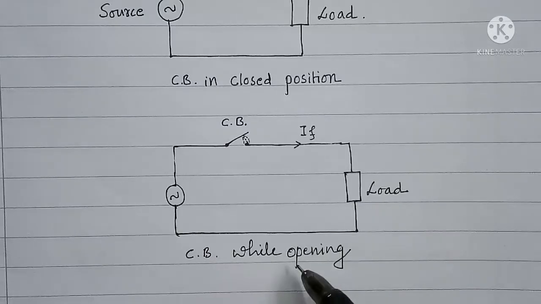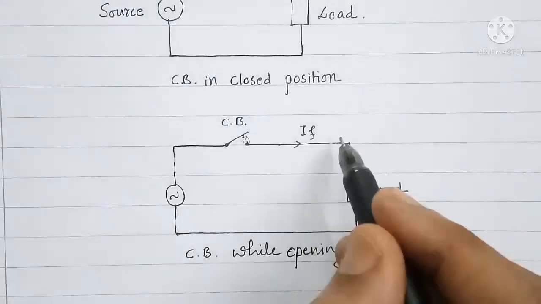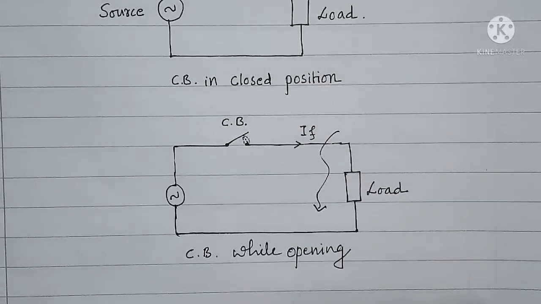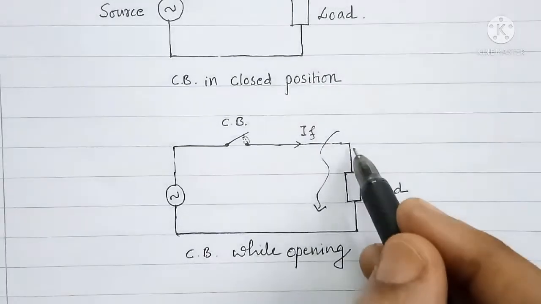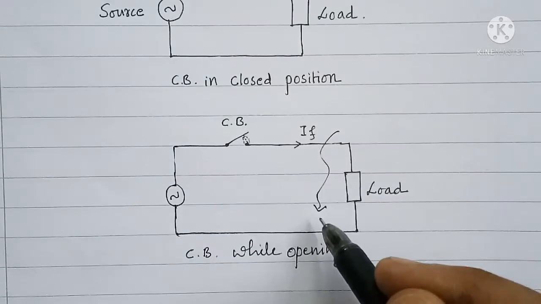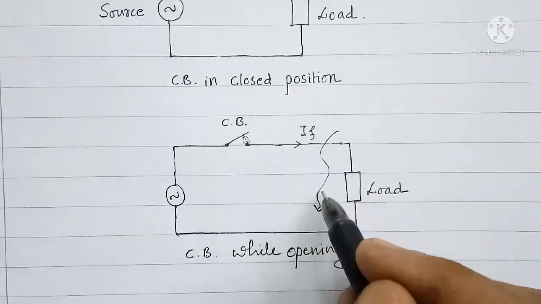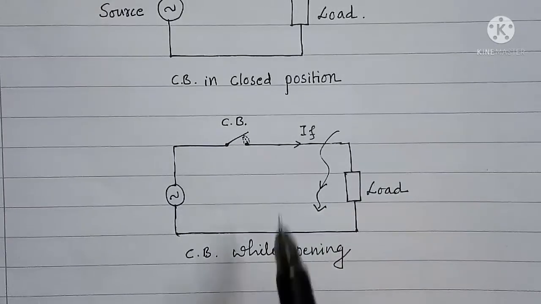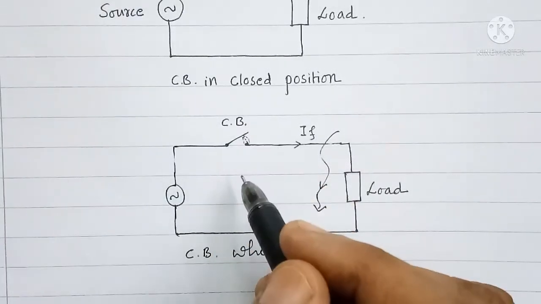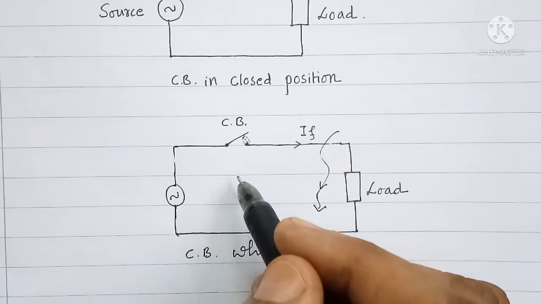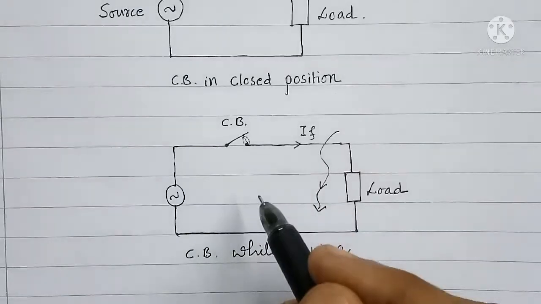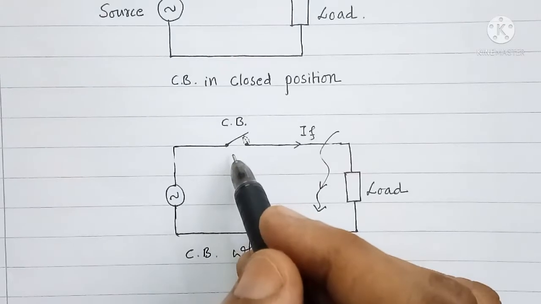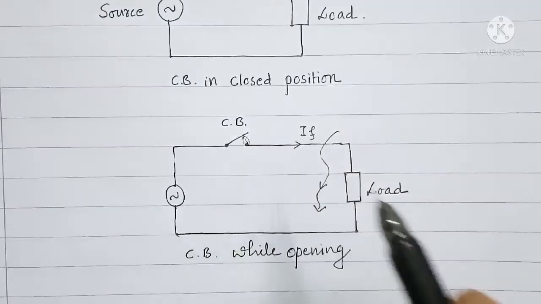And in the second figure you can see a fault has occurred at load terminals and the fault current has started to flow through the circuit breaker. So because of that, it will be issued with a trip signal and hence it will start to open.